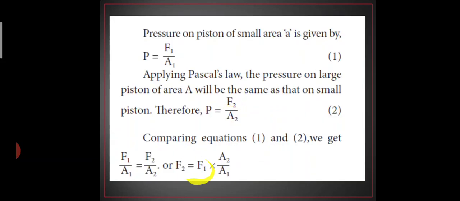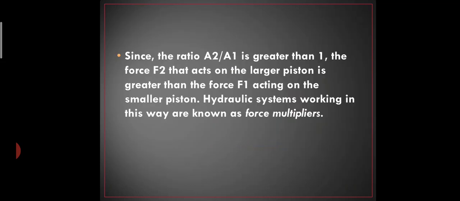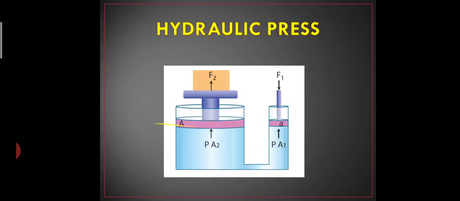F1 will be equal to F2 into A1 by A2. Now the ratio A2 by A1 is greater than 1. So if you see the ratio value, it is greater than 1, which means the force F2 that acts on the larger piston is greater than the force F1 acting on the smaller piston. So hydraulic systems working in this way, we call them force multipliers. What it is actually doing is, the force which is applied on this side is multiplied accordingly on the larger side.